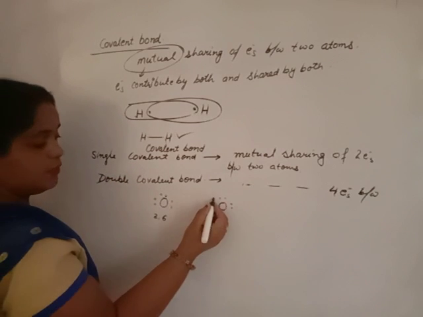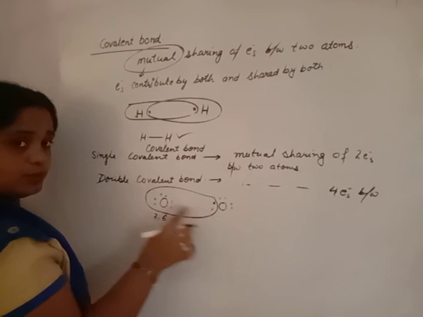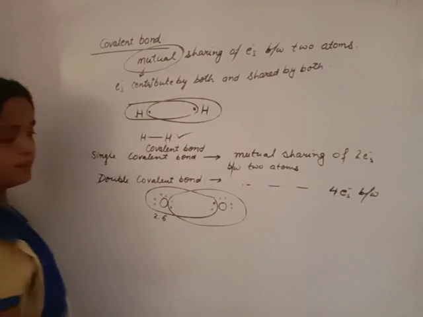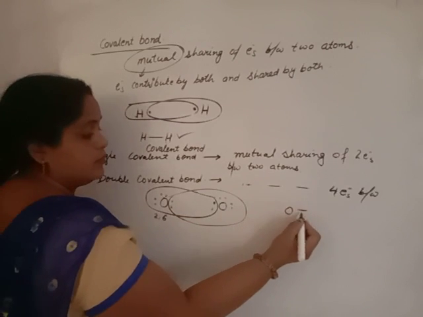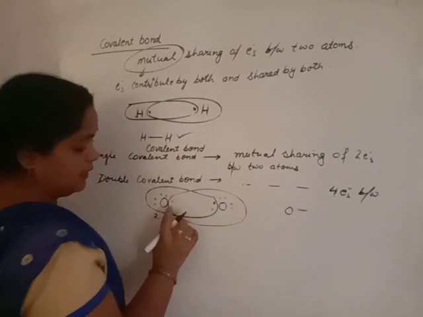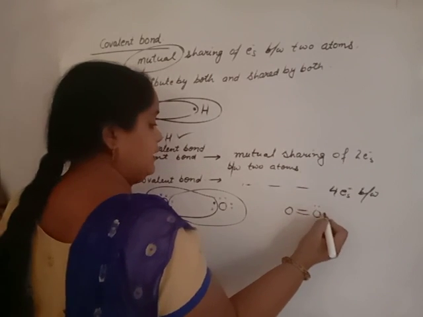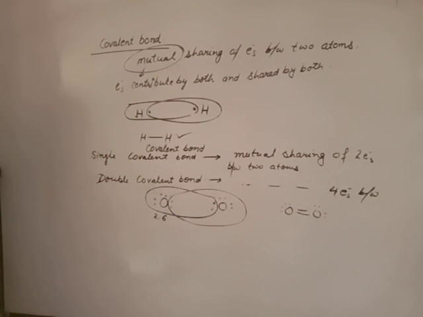What happens? They will share 2 electrons with the other oxygen. This oxygen shares its 2 electrons with the other oxygen, and the other also shares its 2 electrons. How many electrons are shared in total? 4. Two electrons make one bond, another 2 electrons make a second bond. So 2 bonds are formed between the 2 oxygen atoms. That is known as double covalent bond. For 1 bond, 2 electrons. For 2 bonds, 4 electrons.